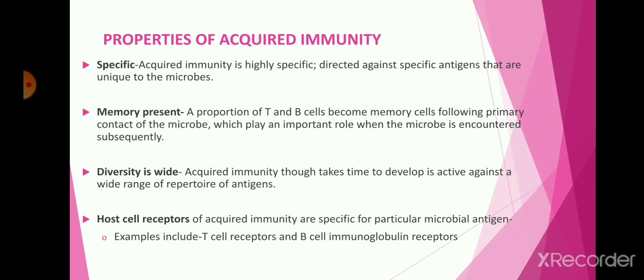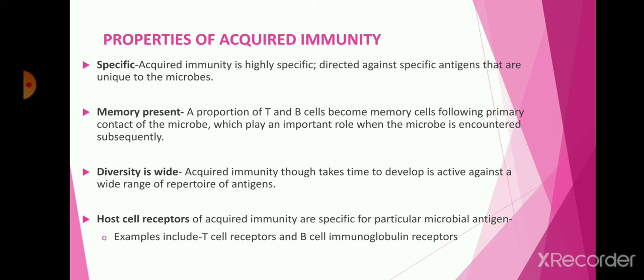So first, primary contact with the microbes produces the memory in T and B cells, which is essential whenever the microorganism is subsequently encountered in the body of the organism. Then T cells and B cells trigger the response against that microorganism, that is, memory is present. They recognize immediately what type of microorganism it is and what actually caused it, so they start to produce the specific antibody against that microorganism because of the memory.